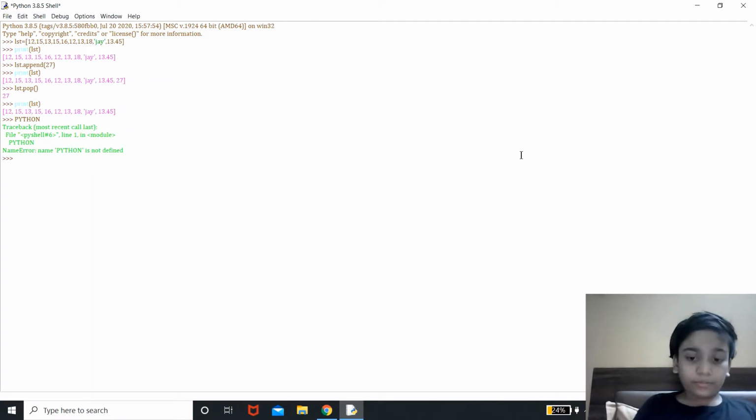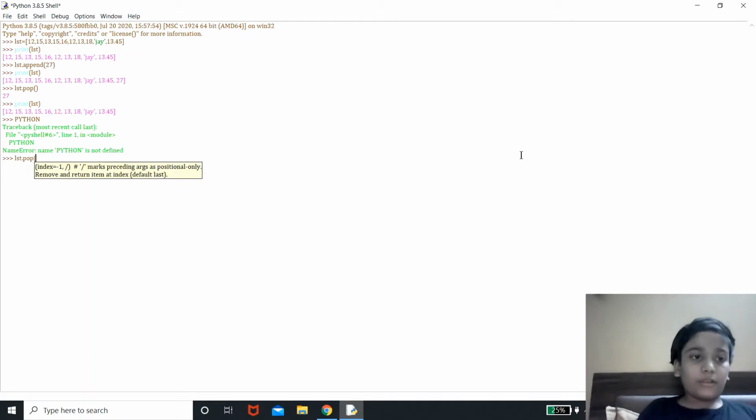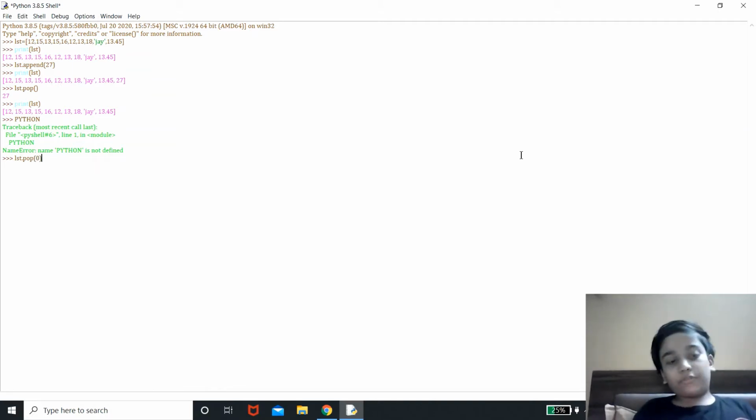So let us pop the first value in this list, and inside round brackets, let us give the index value as 0 because 0 is the first index value. Let us print our list. See, 12 is removed.